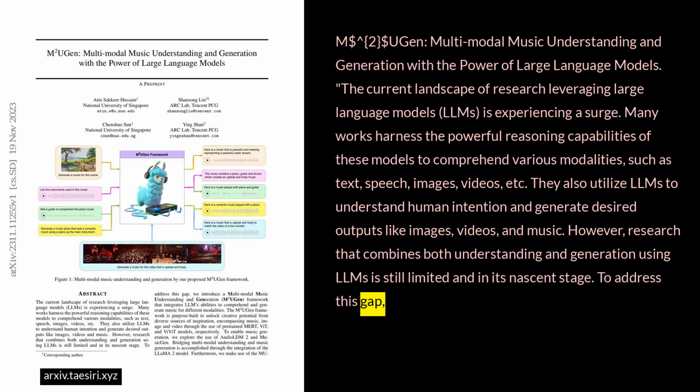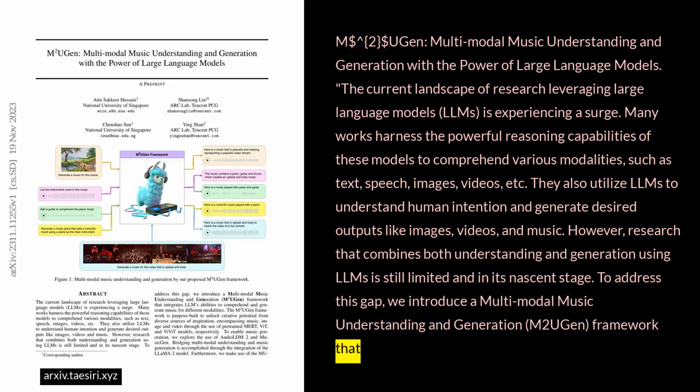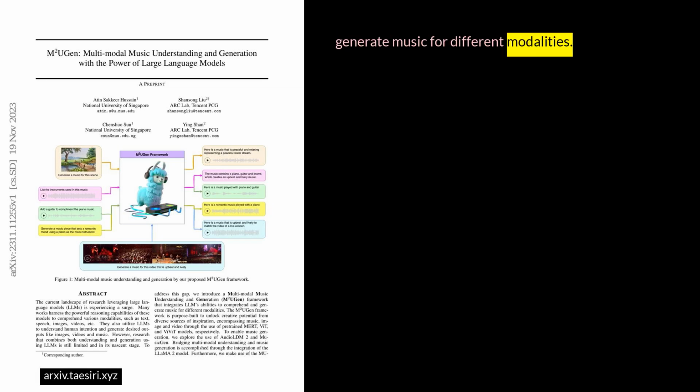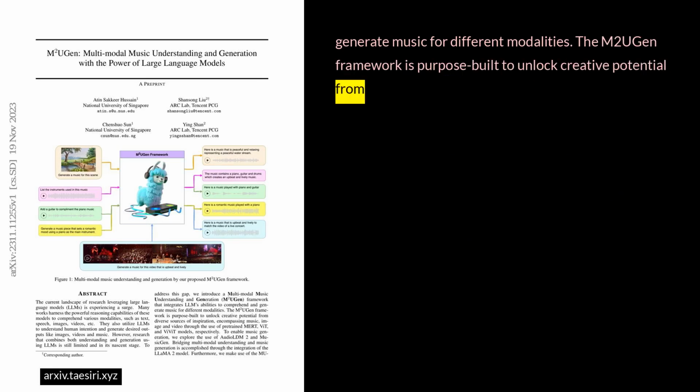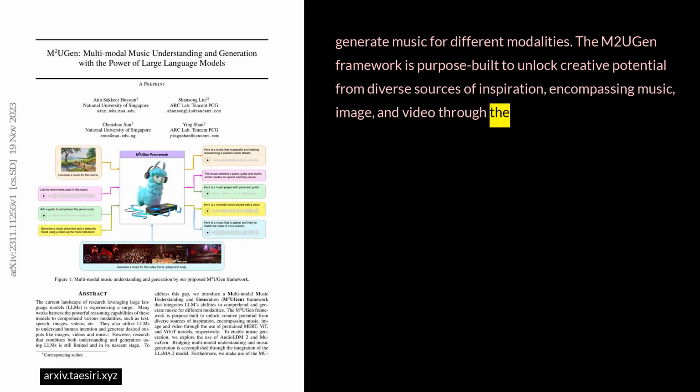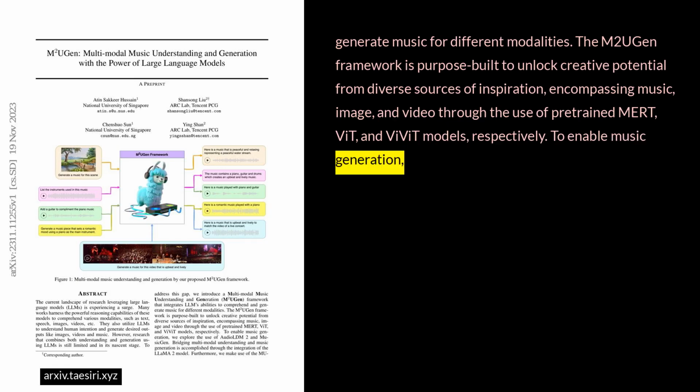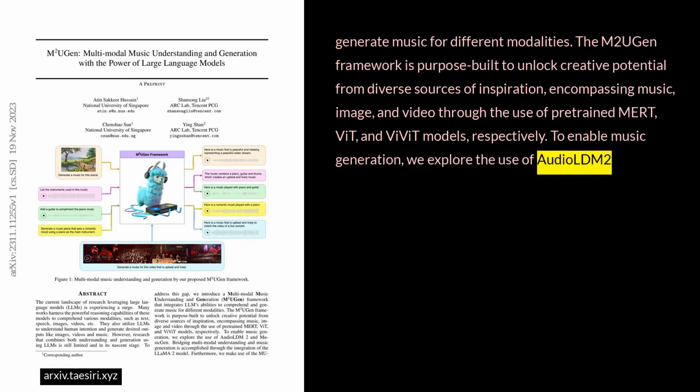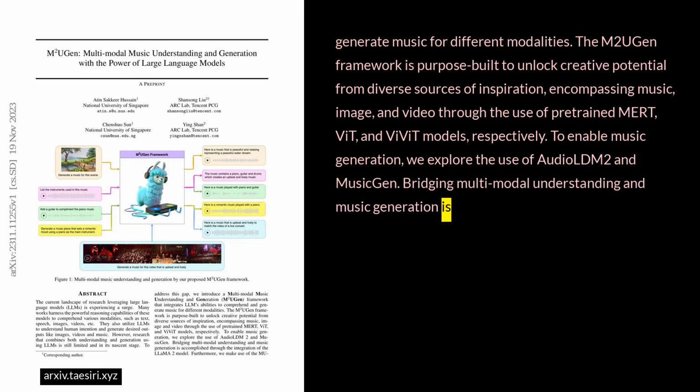To address this gap, we introduce a multimodal music understanding and generation (M2UGen) framework that integrates LLM's abilities to comprehend and generate music for different modalities. The M2UGen framework is purpose-built to unlock creative potential from diverse sources of inspiration, encompassing music, image, and video through the use of pre-trained MERT, ViT, and ViViT models, respectively. To enable music generation, we explore the use of AudioLDM 2 and MusicGen. Bridging multimodal understanding and music generation is accomplished through the integration of the Llama 2 model.